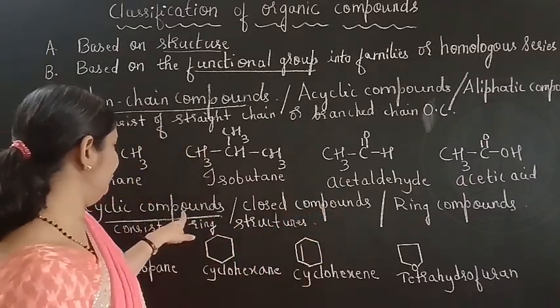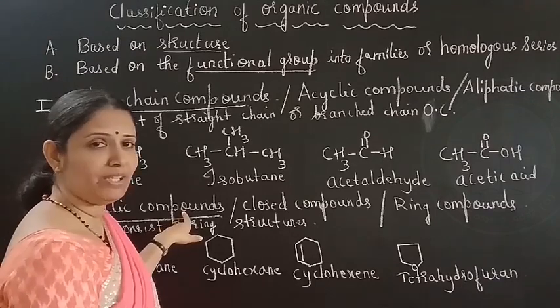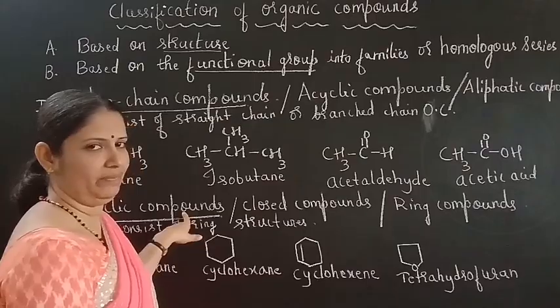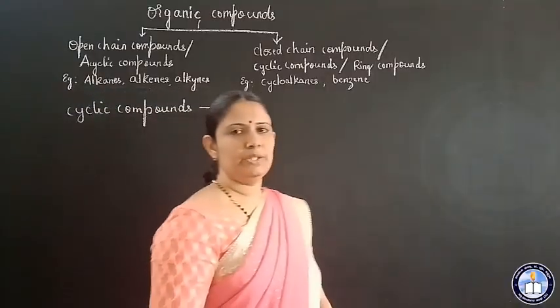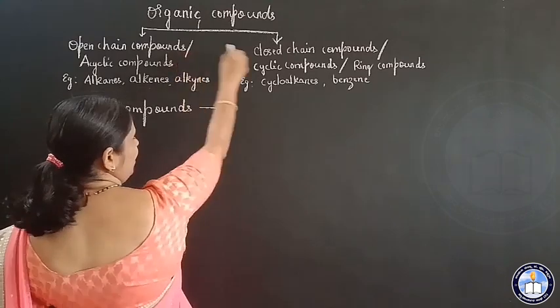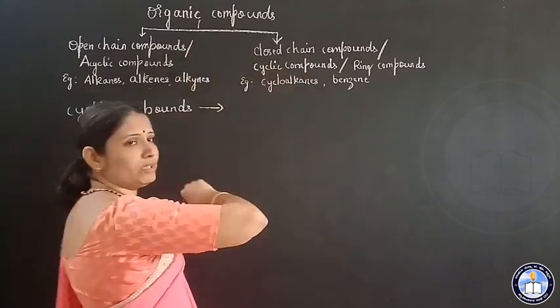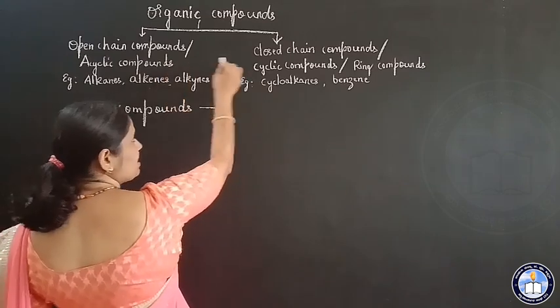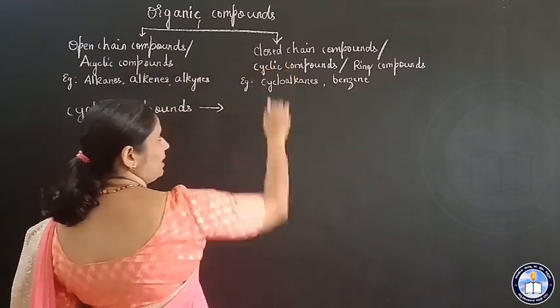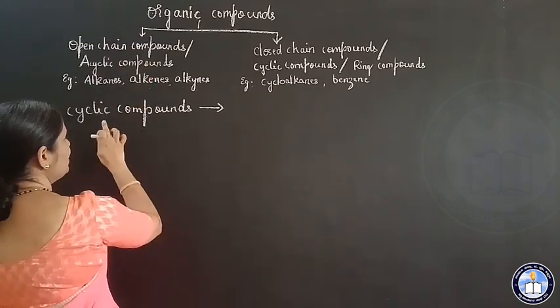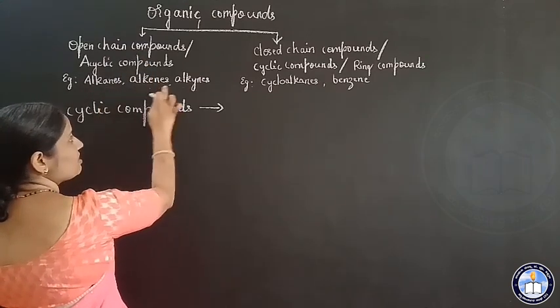Now we shall study the cyclic compounds. The cyclic compounds are once again further divided. I told you organic compounds are classified into open chain compounds and closed chain compounds. Open chain compounds are called acyclic compounds, closed chain compounds are called cyclic compounds. Under open chain compounds, I have written classes of compounds.